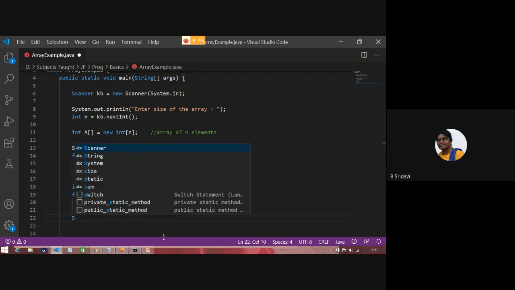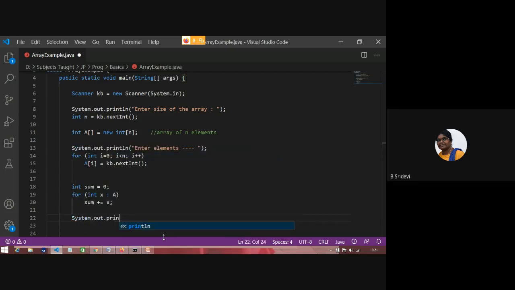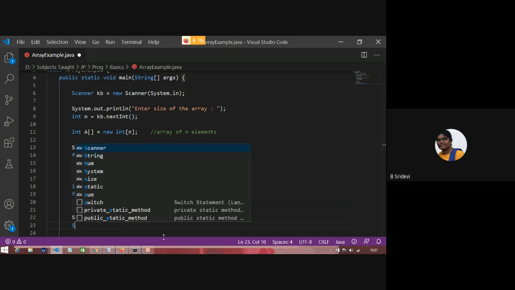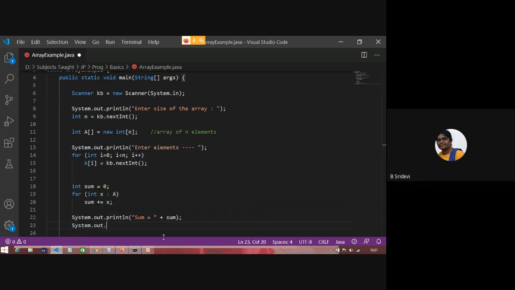Okay, so now I found the sum of elements. So I'll print the sum of elements. Sum is equal to sum. What's next? I have to print the average also. System.out.println, average is equal to sum by n, or you can also use A dot length. Okay, this you have to parenthesize.